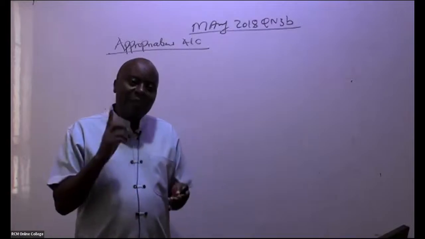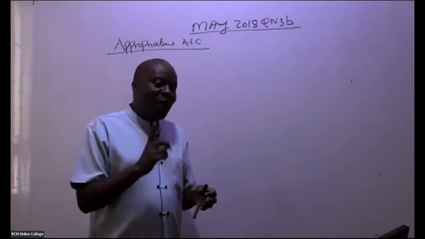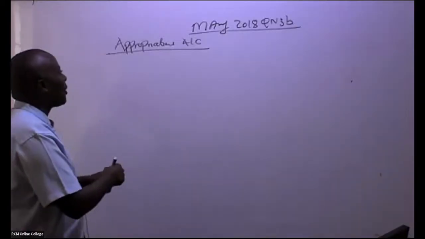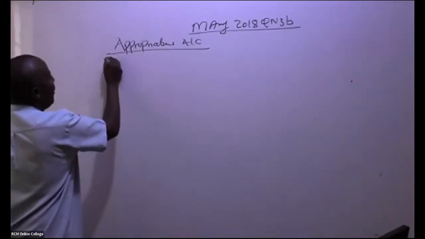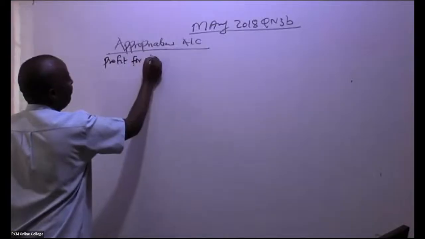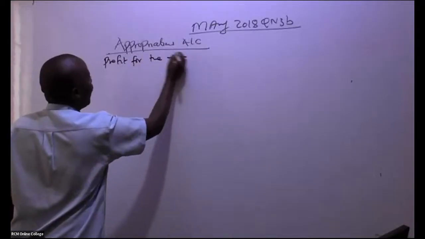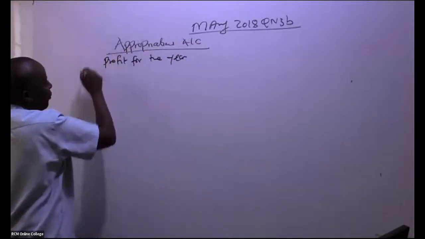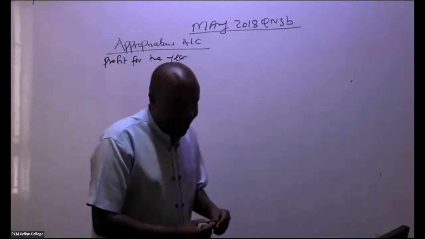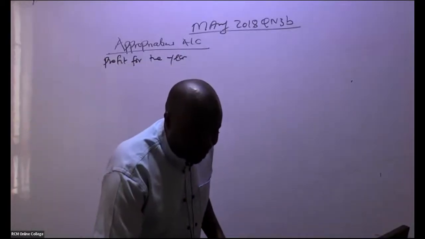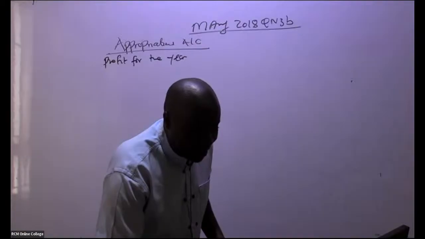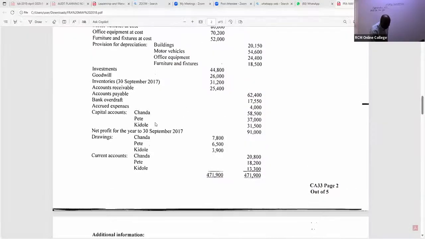That is the first thing that you need to do. So come and make an appropriation account. You give us here profit for the year, very fast. I'm doing part one. Is there somebody who is able to see the profit for the year? Irene is giving us 91,000, right? You can see profit for the year. You guys are so good. Net profit for the year, 91,000.